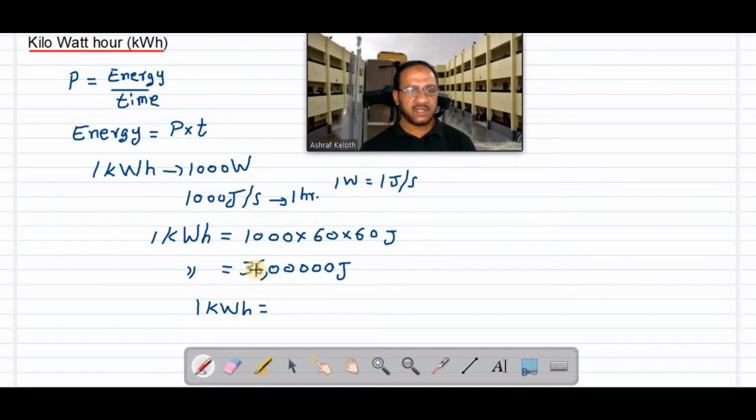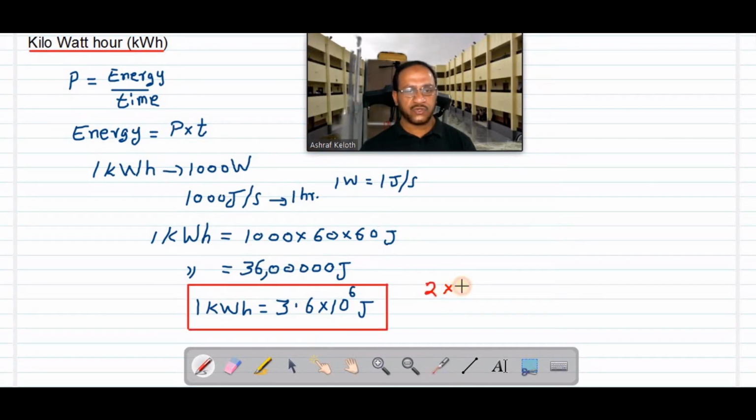After 3, if I am putting the decimal, then after that there are 1, 2, 3, 4, 5, 6 digits. So I should write 3.6 into 10 to the power 6. So 1 kWh can also be written as 3.6 into 10 raised to the power 6 joule. It means if you multiply 3.6 with a number with 6 zeros, you will get this number.